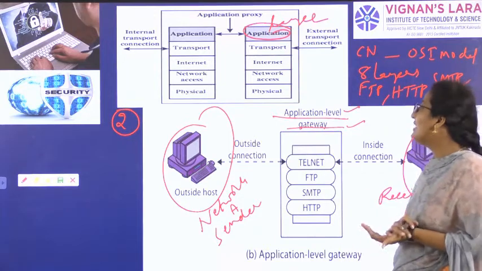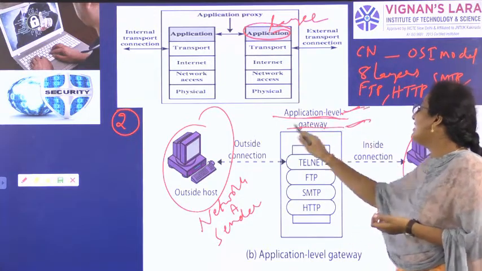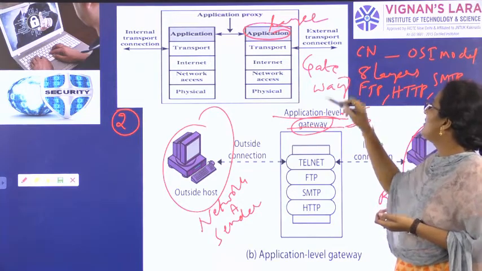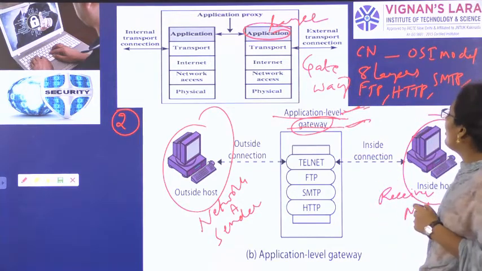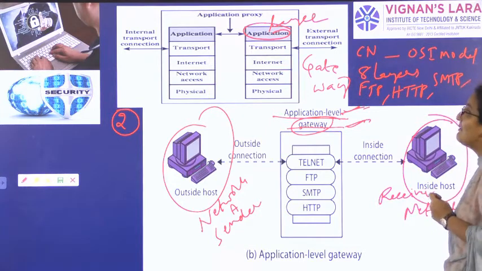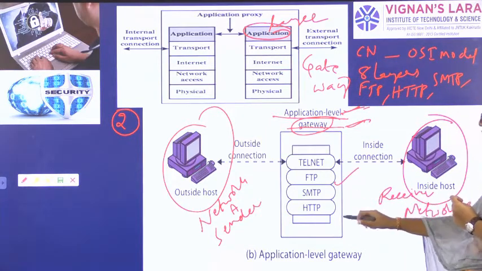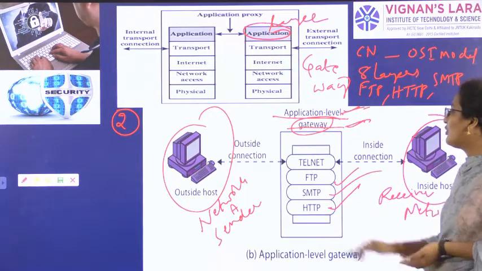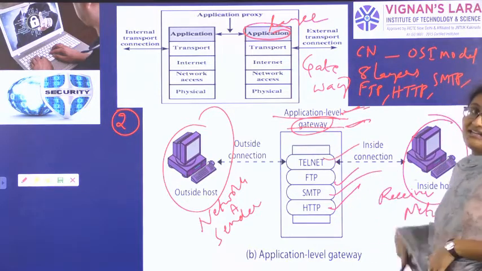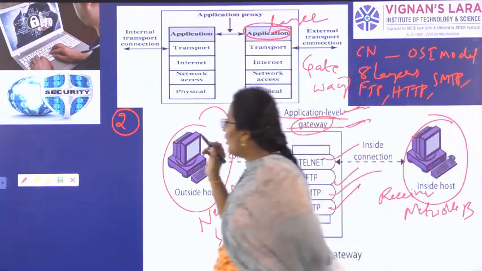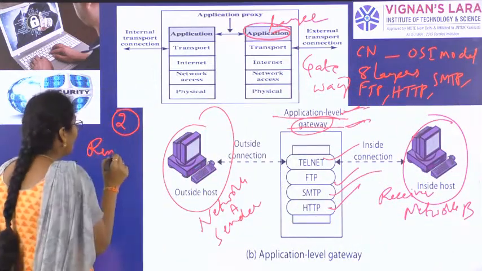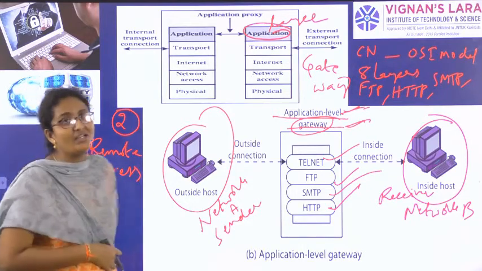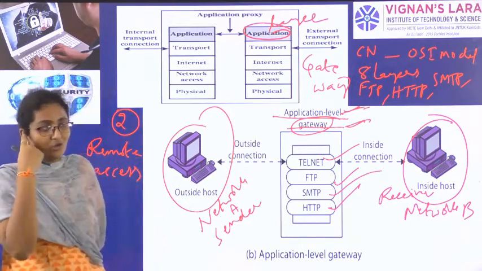Now what is the second firewall? We have application level gateway. So the firewall will also act as an entry point, nothing but a gateway. As I already told you, the protocols in application layer are file transfer protocol, hypertext transfer protocol, simple mail transfer protocol, and telnet. Telnet is for remote access. We have already discussed many times about the telnet protocol.